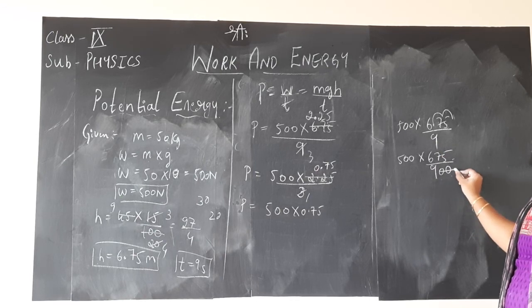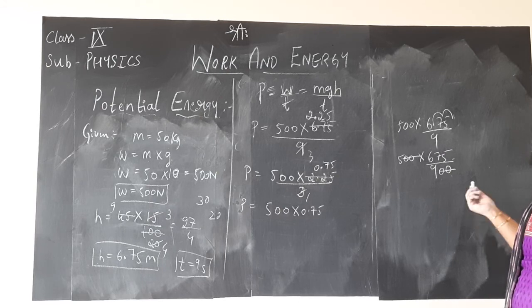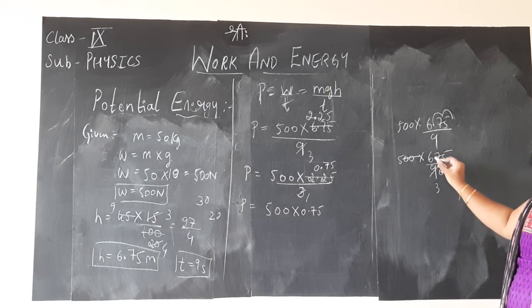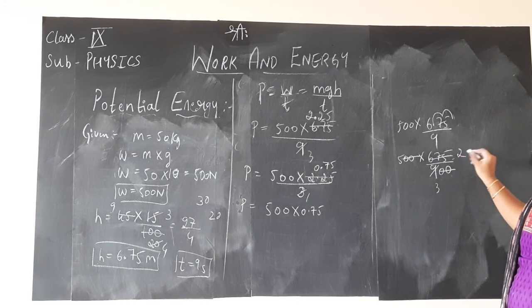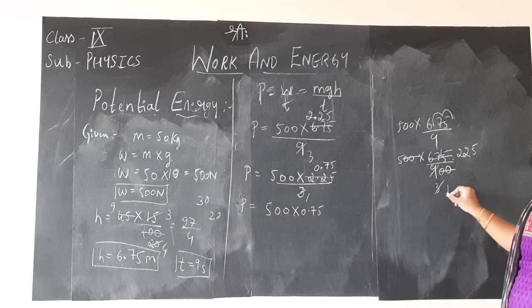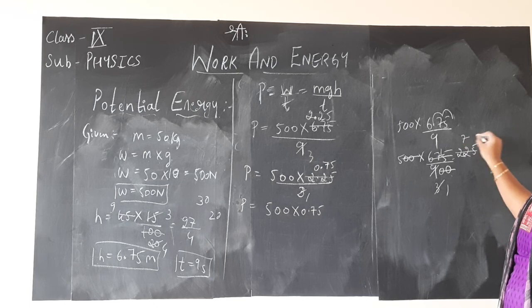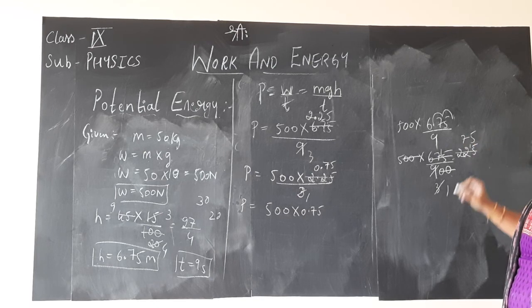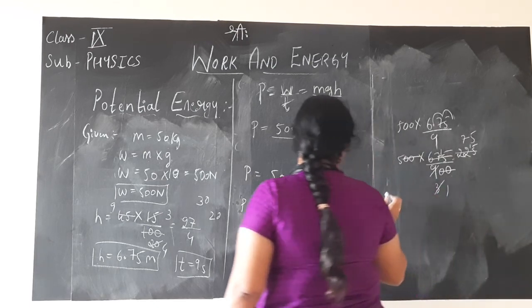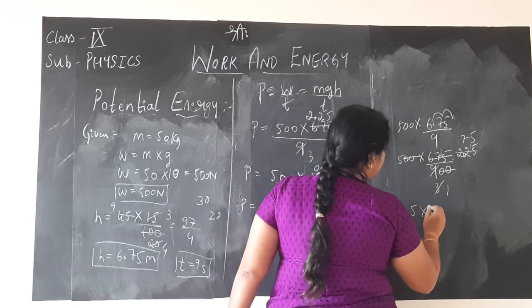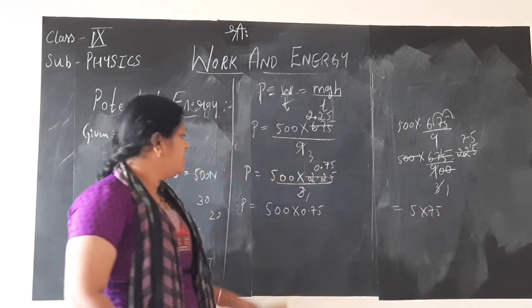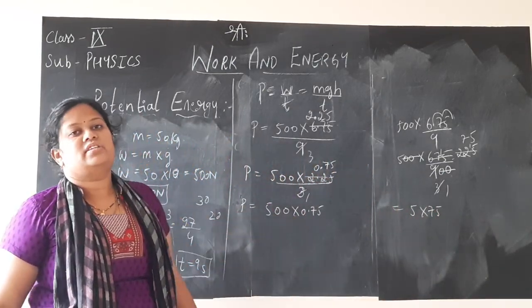Now if you simplify, 00, 00 will get cancelled. Now again go with the 3 table. 3 3s are 9, 3 2s are 6, 7 is there. 3 2s are 6, 1 remainder, 3 5s are 15. Again 3 1s are 3, 3 7s are 21, 1 remaining, 3 5s are 15. So 5 into 75 came here. Here 500 into 0.75 came.